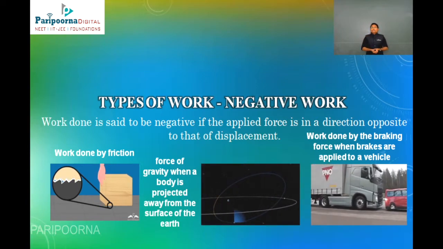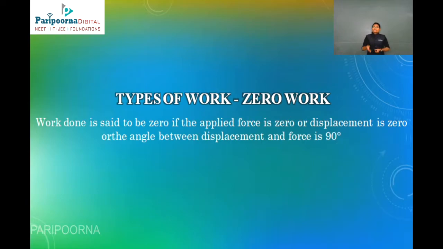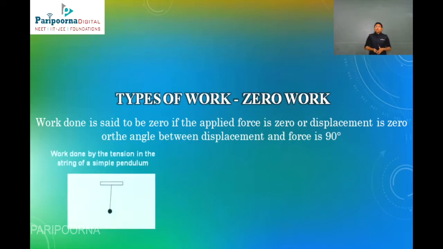So these are examples of negative work because here the force applied is in the direction opposite to the displacement. There is another type also, named zero work. You are excited now, what is zero work? It is when the force applied is zero, or the displacement is zero, or the angle between the displacement and the force is 90 degrees. This is called zero work. Here are some examples.